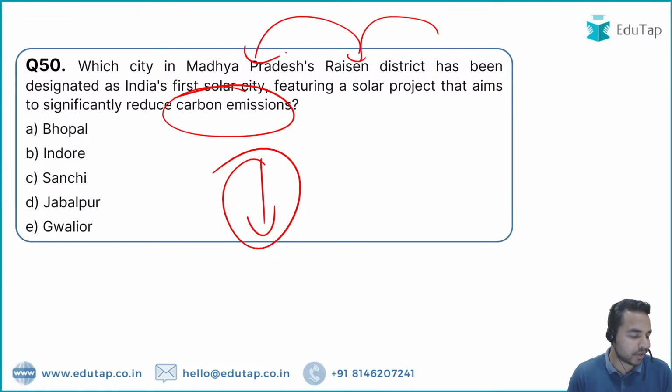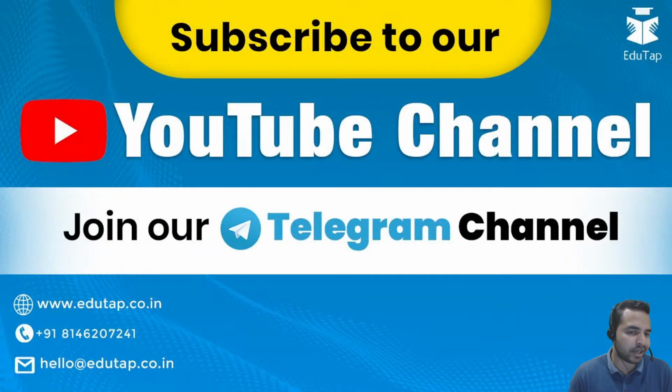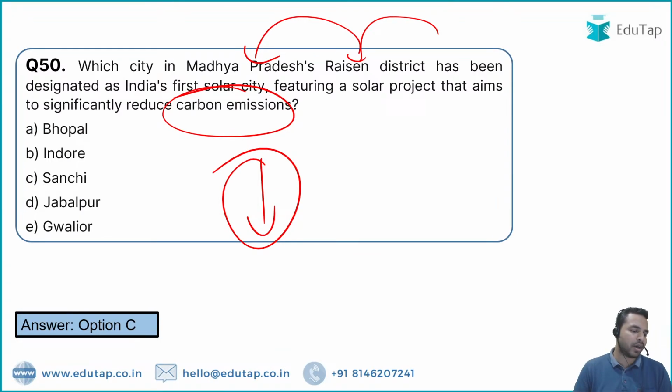So what is the right answer? I want all of you to tell me the right answer. So option C, Sanchi is the right answer. So option C, Sanchi is the right answer, my dear friends.